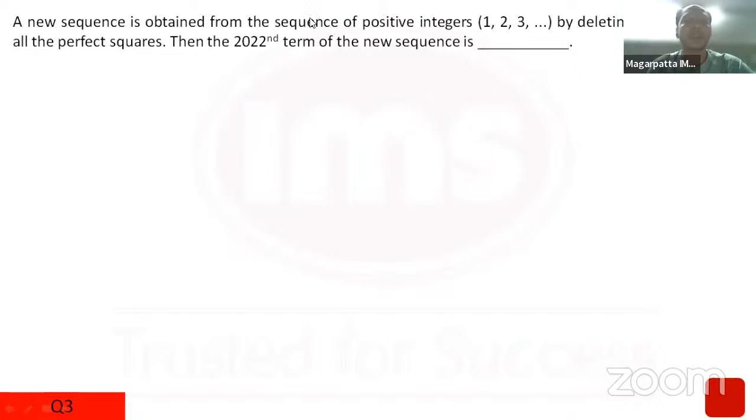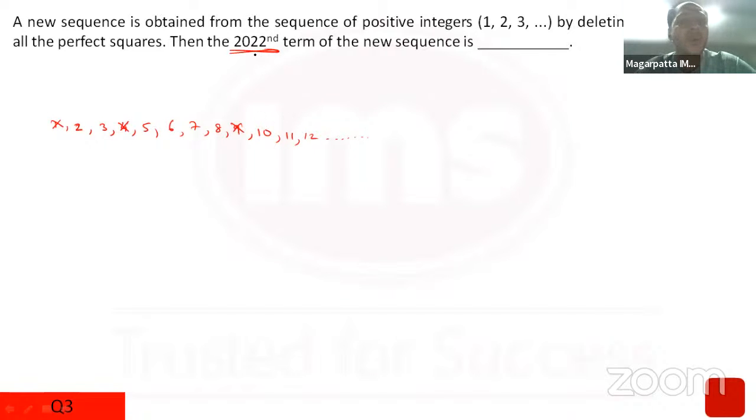A new sequence is obtained from the sequence of positive integers by deleting all the perfect squares. Then the 2022nd term of the new sequence would be what? So basically I'm writing 1. So 1 is removed, 2, 3, 4 is not counted, 5, 6, 7, 8, 9 is not to be written, 10, 11, 12, and so on. So what would be the 2022nd term of this sequence if I remove all the perfect squares?